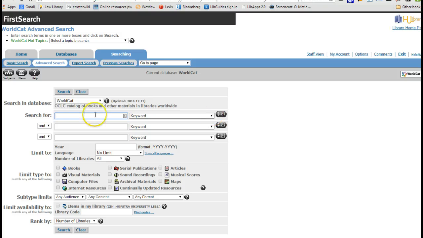We might try our title search if we want to see if we're lucky, or we might just throw in keywords, which is what I'm going to do. Managed care plans liability. Notice I'm getting a little more specific. I'm not using the word law. I'm talking about liability because I'm searching a much larger database than the Hofstra catalog. Again, WorldCat is a catalog of books and other materials in libraries worldwide. So that's a lot of libraries. So there I have my keyword search.